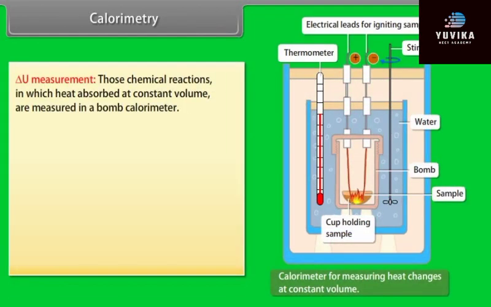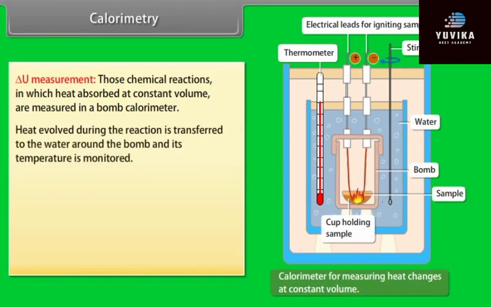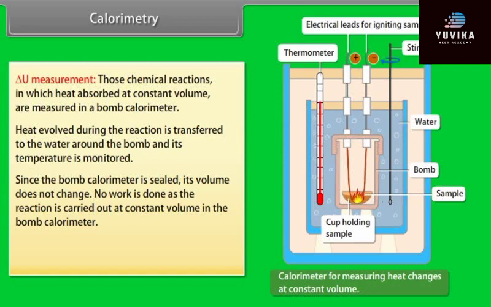Delta U measurement. Chemical reactions in which heat is absorbed or evolved at constant volume are measured in a bomb calorimeter. The steel vessel is immersed in a water bath to ensure that no heat is lost to the surroundings. A combustible substance is burnt in pure dioxygen supplied in the steel bomb. Heat evolved during the reaction is transferred to the water around the bomb and its temperature is monitored. Since the bomb calorimeter is sealed, its volume does not change. No work is done as the reaction is carried out at constant volume in the bomb calorimeter.